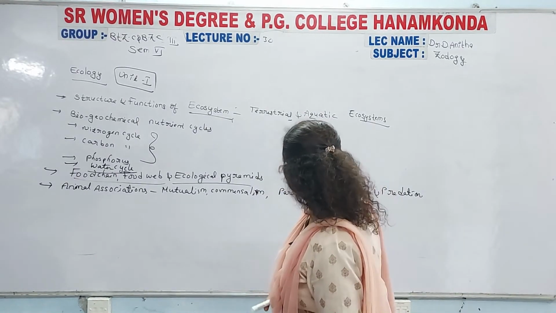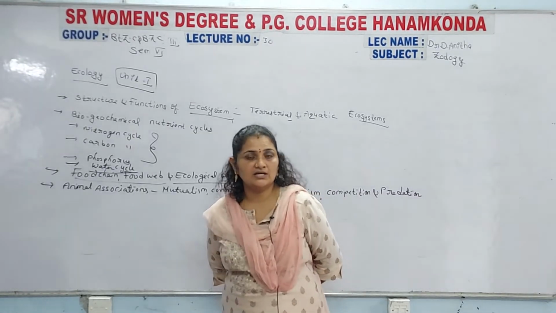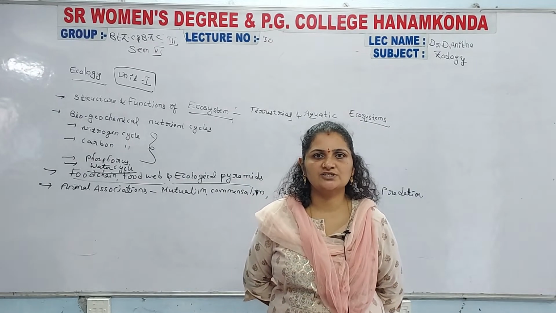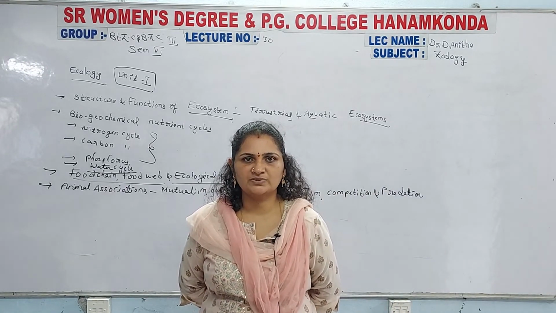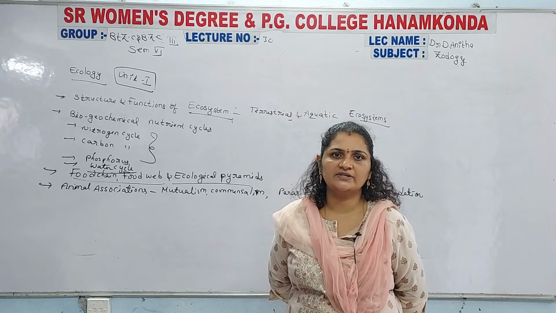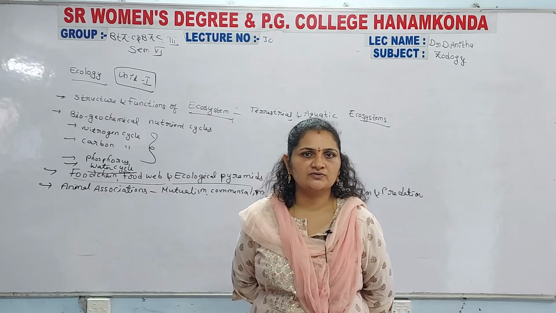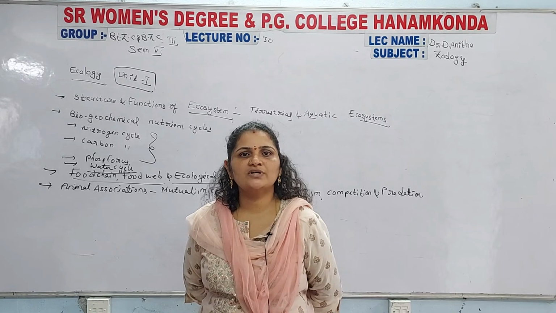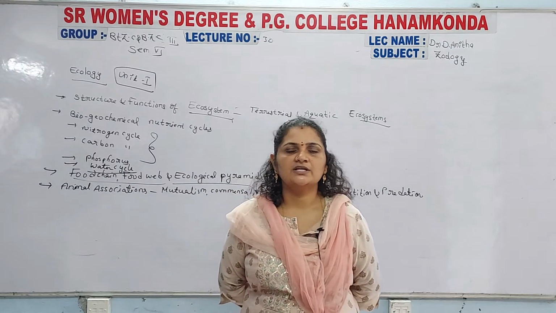And another one is competition. We already discussed competition mainly in the unit on evolution, where we discussed what is meant by competition. Competition is in the middle of two different organisms. Because of scarcity of food material, only the dominant organisms survive. In the middle of the weak organisms and the dominant organism, a struggle occurs. The struggle leads mainly to the removal of the weak organisms, and only the dominant organisms can survive there.